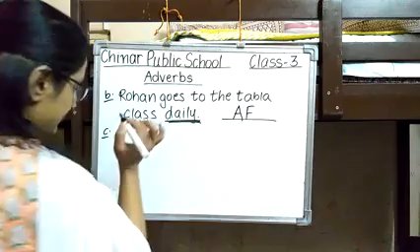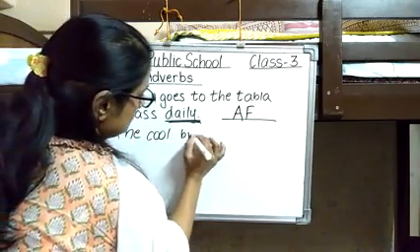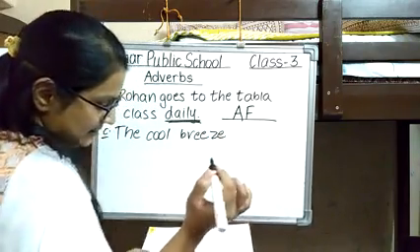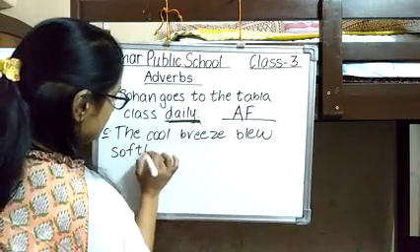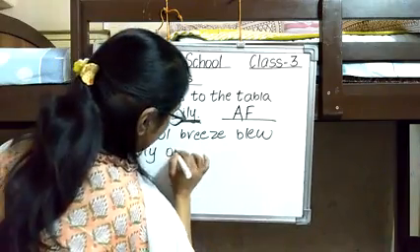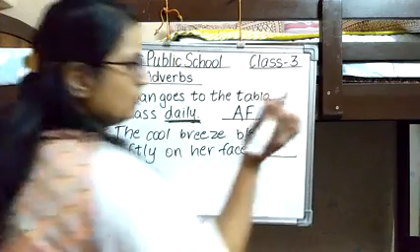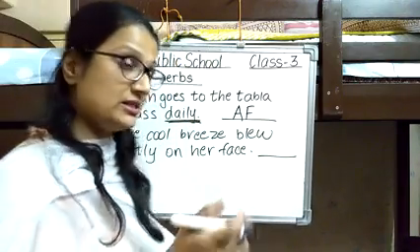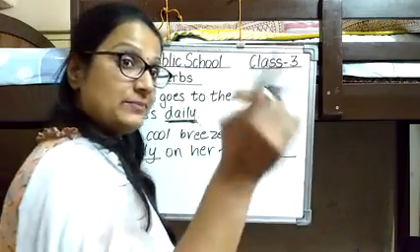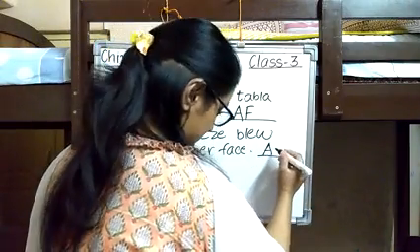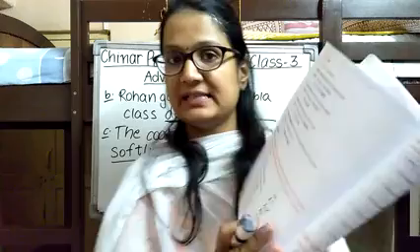Fine. Now the next one is, the cool breeze blew softly on her face. So beta, how did the breeze blow? How was the action done? Softly. Okay. And how the action is done is represented by adverb of manner. Fine. In this manner, we are going to cover the exercise.